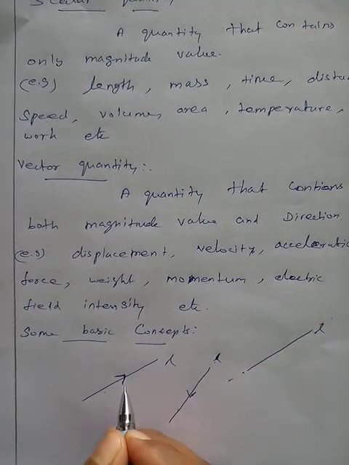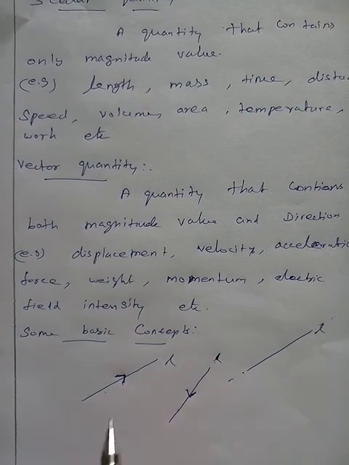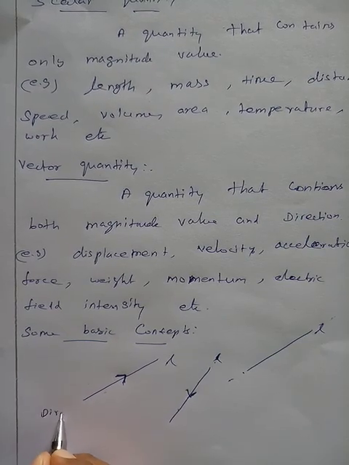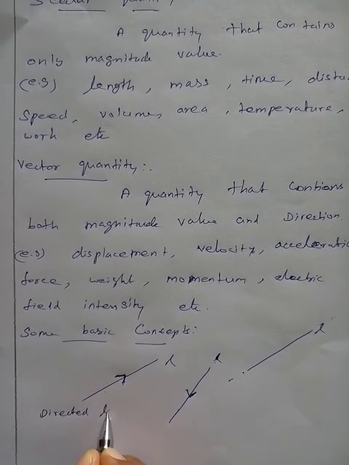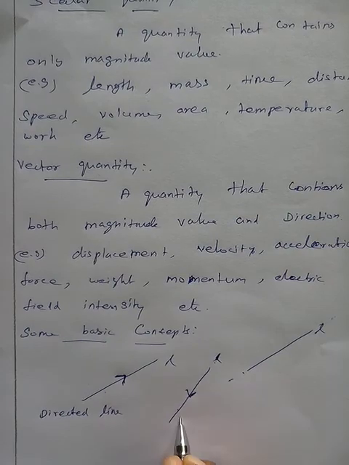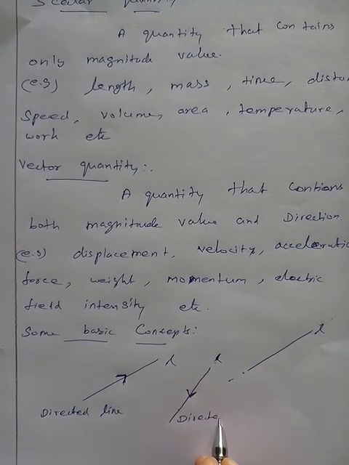But a line having a direction is called a directed line. This is a directed line. This is also a directed line.